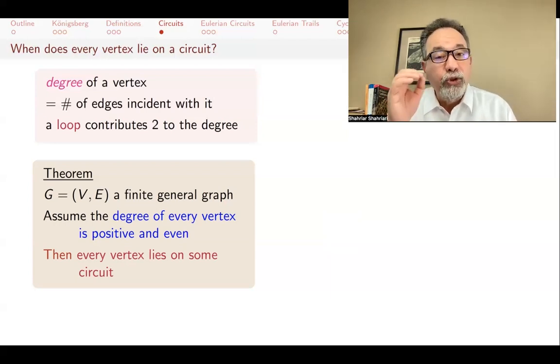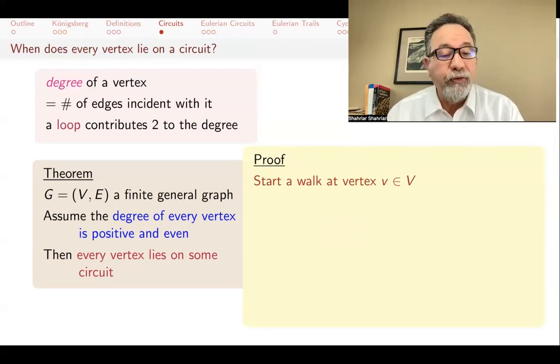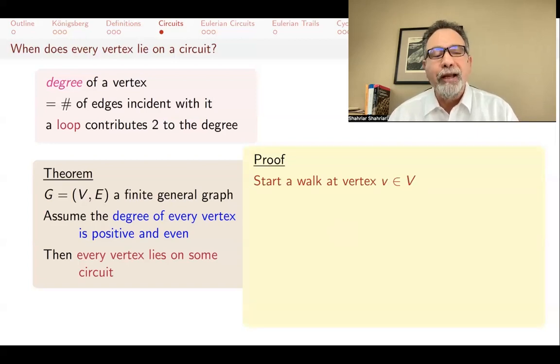And again, what you want to pay attention to is the proof, like what is the technique that allows me to prove this? And the proof is actually a very straightforward idea. Start with that vertex V, one of the vertices of the graph that you want to show is on some circuit, and you go from there. By the way, the fact that the degree is positive and not 0 is saying that we're not allowing any isolated vertices, any vertices just sitting there alone with no edges.